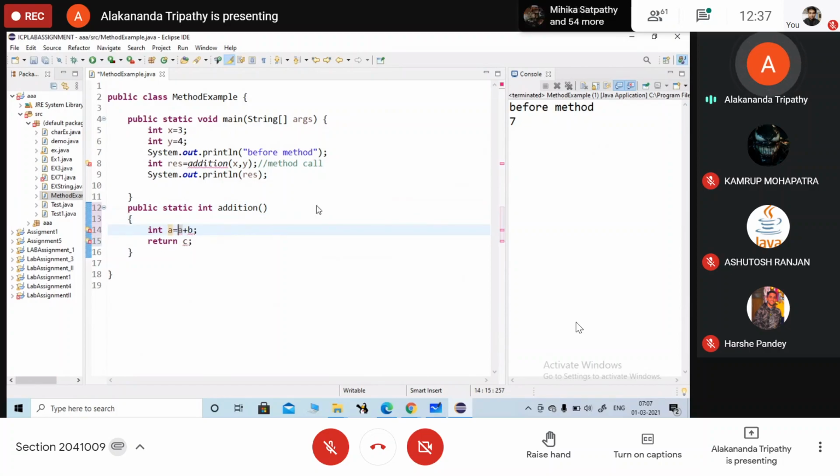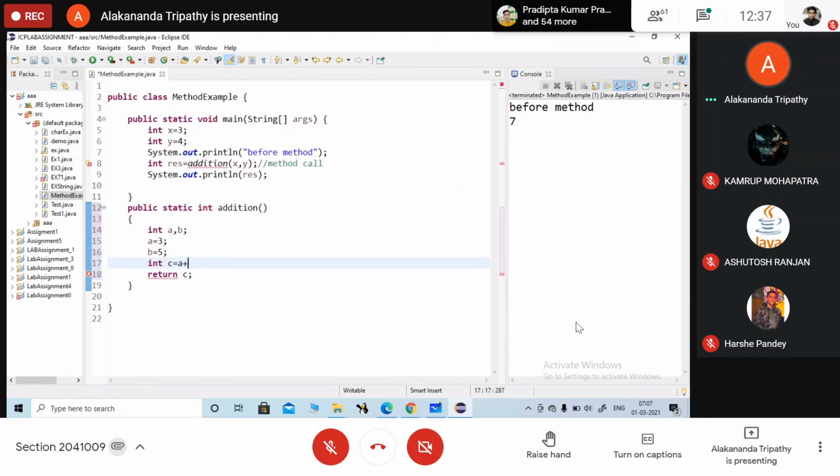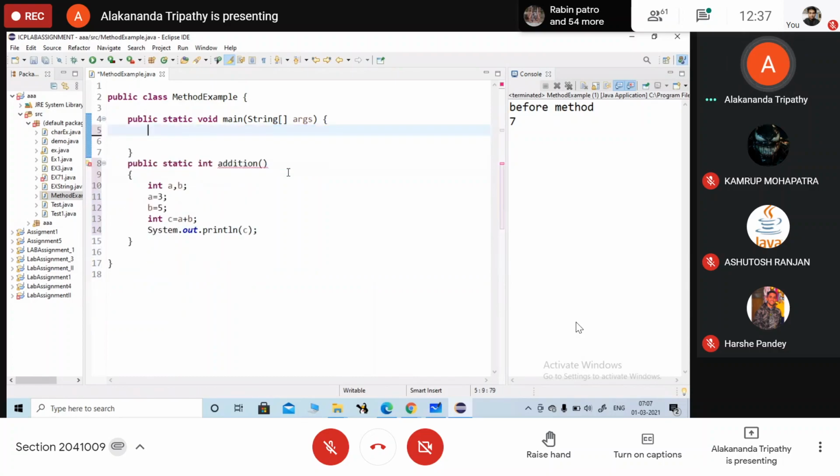Here int a, b. a is equal to 3, b is equal to 5, and int c is equal to a plus b, and I will not return any value here. मैं यहाँ पर directly print statement लिख दूंगी. And instead of writing all those things, I can simply write here.